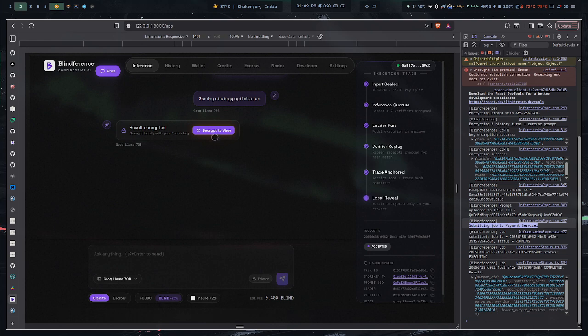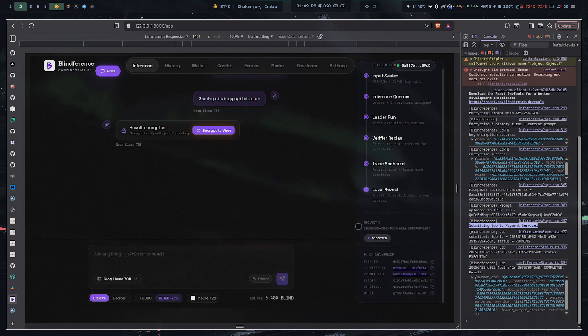So you can see the decrypt view button here. Now when you click on it, you can actually decrypt your outputs. So let's wait a bit. You can see it's actually executing here. So you can see we get our output here.